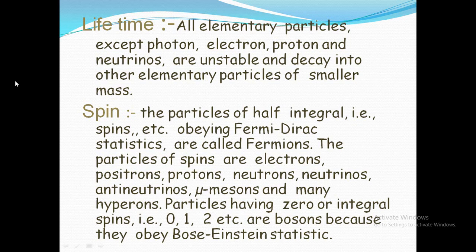Spin. There are two kinds of spin: half integral and integral. The particles having half-integral spin, such as electrons, positrons, protons and neutrons, obey the Fermi-Dirac statistics and so are called fermions. Fermions are the particles that obey Fermi-Dirac statistics and have half-integral spin values. Another type is bosons. Bosons are the particles that obey Bose-Einstein statistics and have integral spin values, that is, 0, 1, 2 and 3.